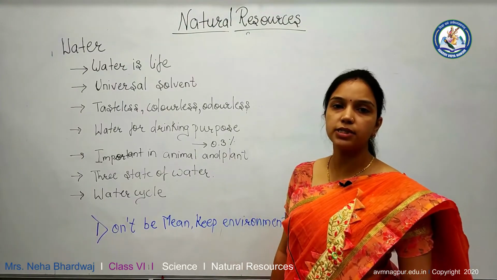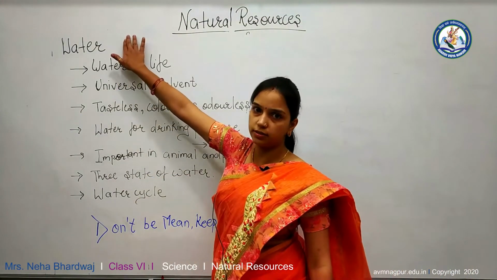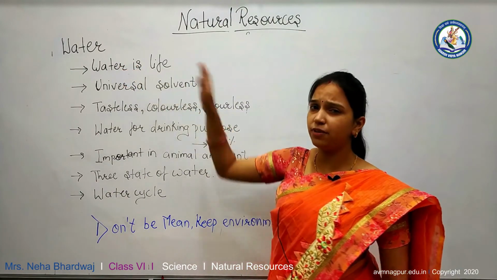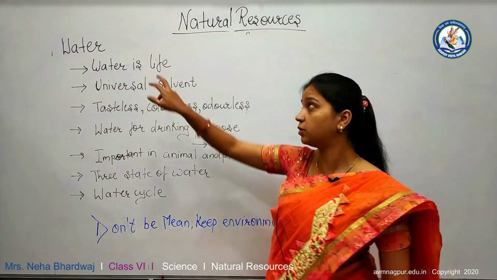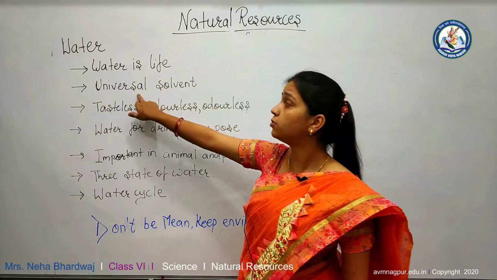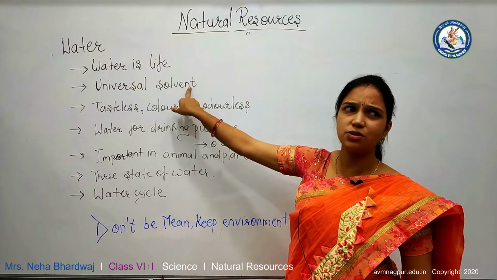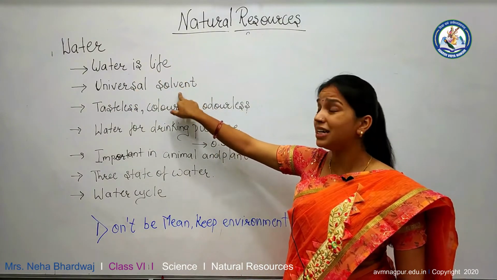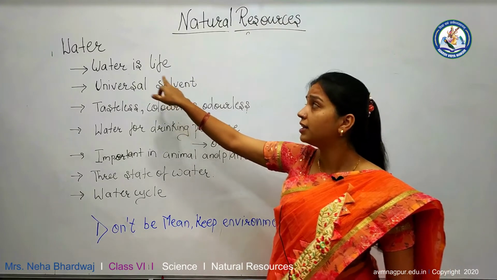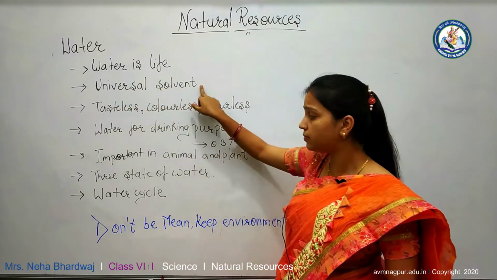Let's discuss the second natural resource, that is water. Water is life. We cannot spend even a single day without water. Water is a universal solvent. Why do we call water a universal solvent? Because many substances dissolve in water. That is why water is called a universal solvent.